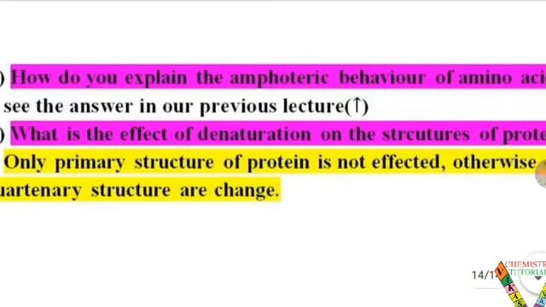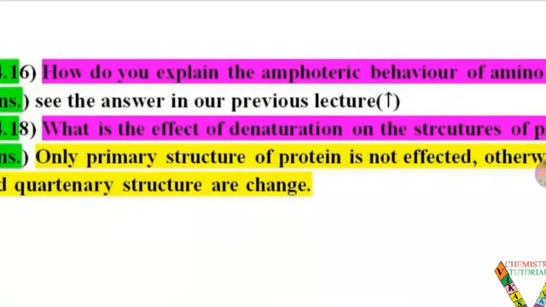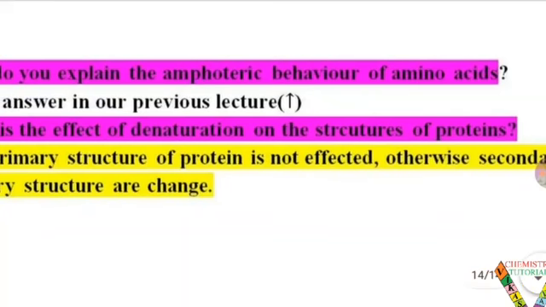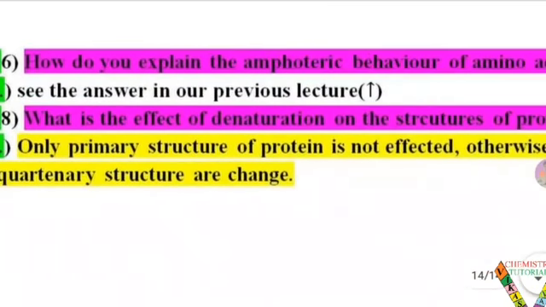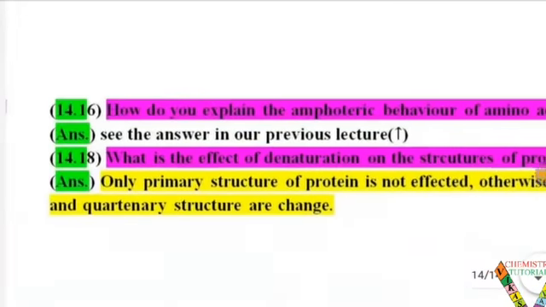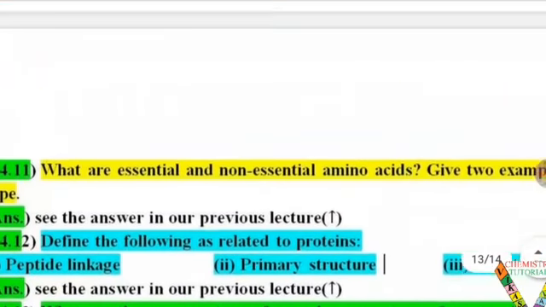What is the effect of denaturation on the structure of proteins? So we can say from the current topic, only the primary structure of protein is not affected, but otherwise the secondary, tertiary and quaternary structures are changed. So students, I hope these segments of the NCERT exercise you can easily explain and understand.